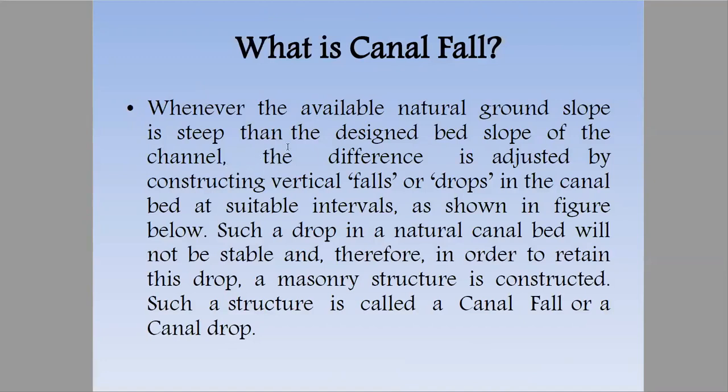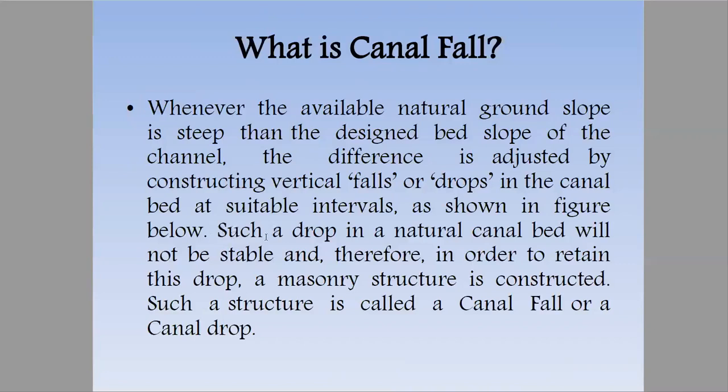So we'll construct a masonry structure that is fall or drop. The difference is adjusted by constructing vertical falls or drops in the canal bed. Why we require this kind of structure we'll study in further discussion.